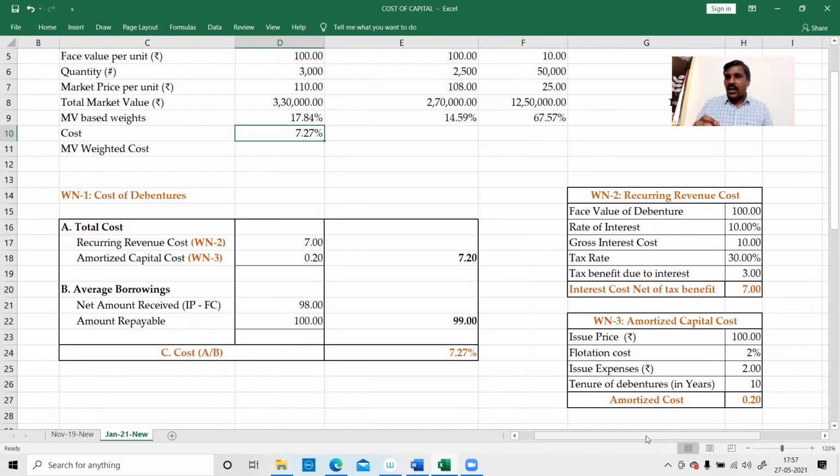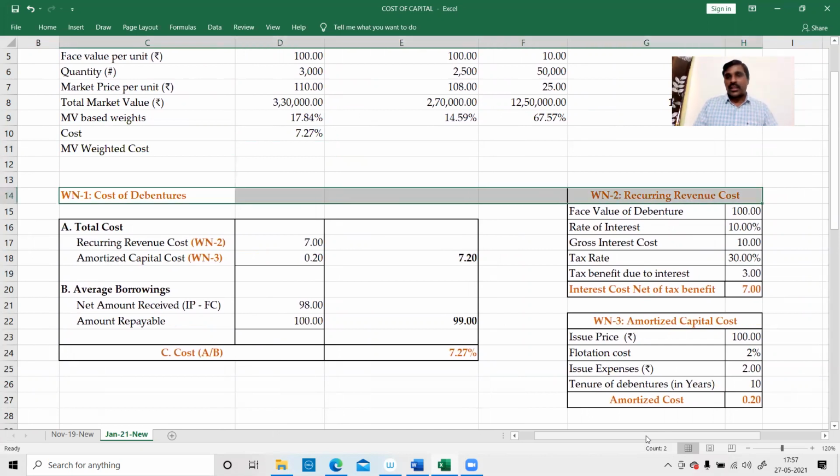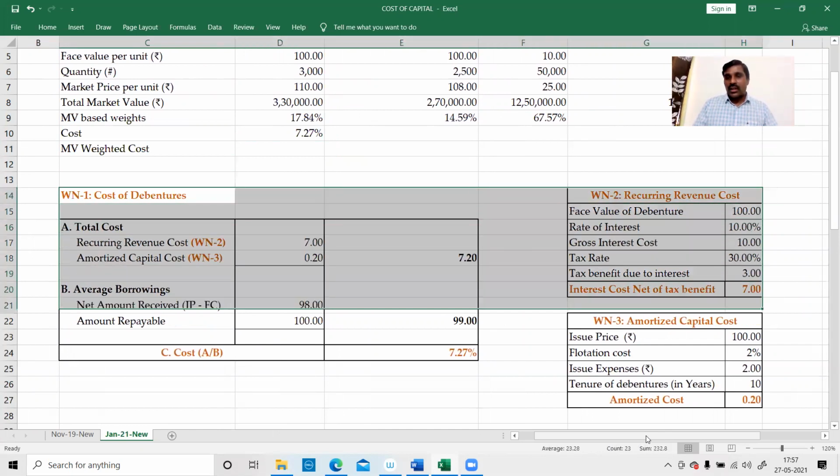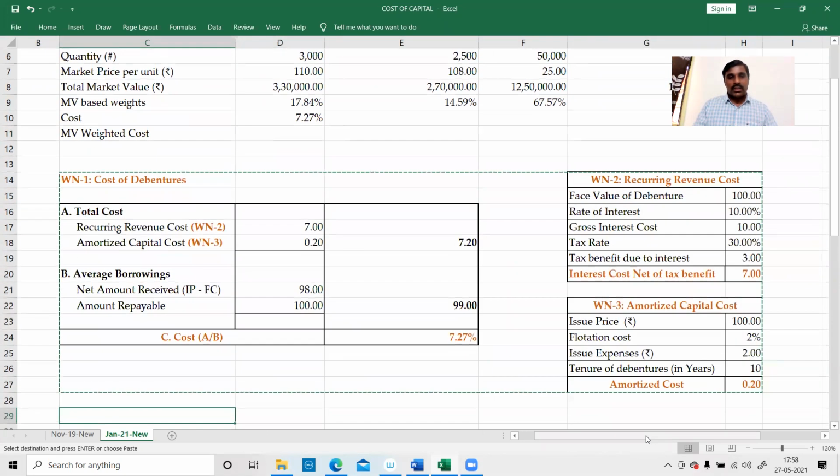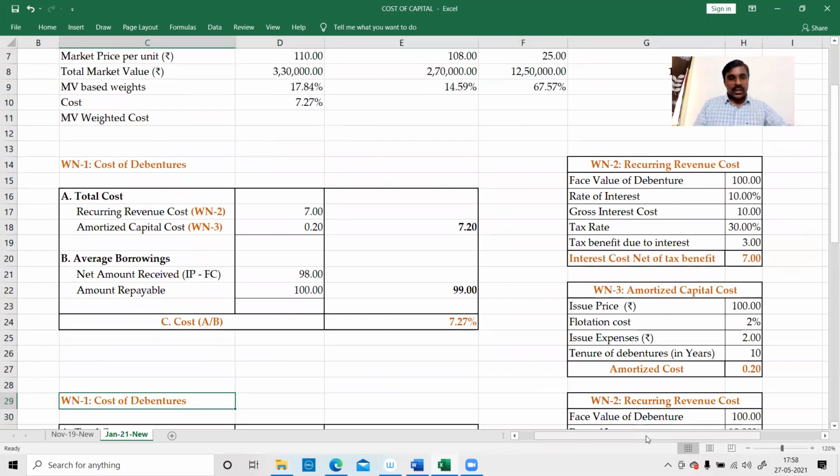Similarly, the same methodology you can apply even for the preference shares also. I can apply the same methodology for the preference shares with only one change. The tax rate is not deductible. That's it. With only one change. Working note 4, cost of preference shares.